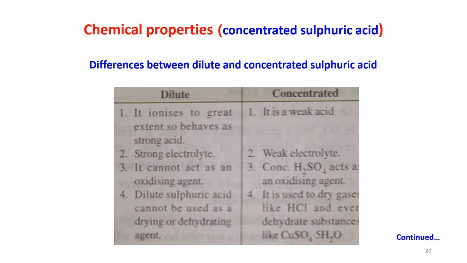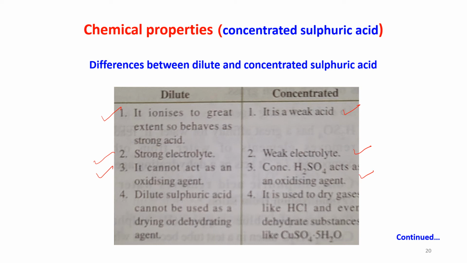Differences between dilute and concentrated sulfuric acid. Dilute acid ionizes to a great extent, so it behaves as a strong acid. Concentrated acid is a weak acid. Dilute is a strong electrolyte, but concentrated acid is a weak electrolyte. Dilute sulfuric acid cannot act as an oxidizing agent. Concentrated sulfuric acid acts as an oxidizing agent.